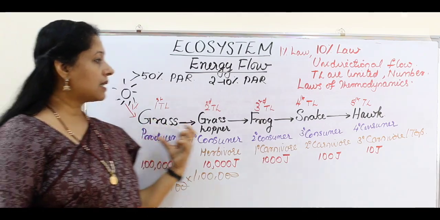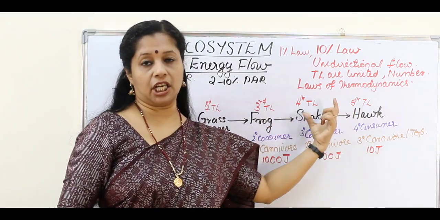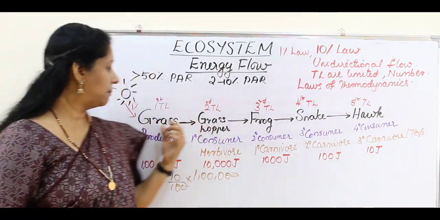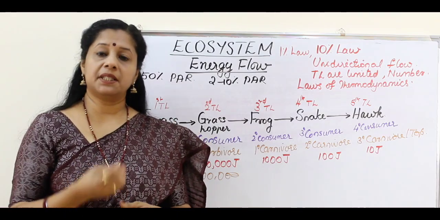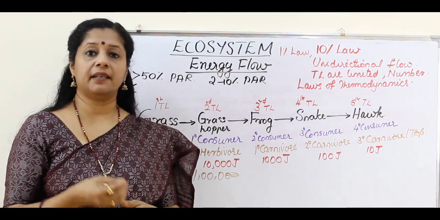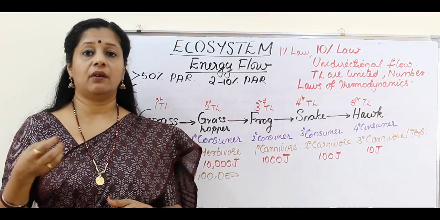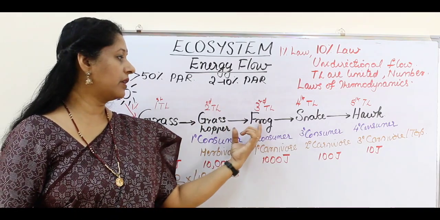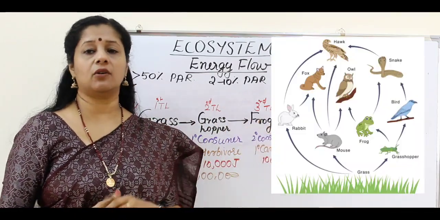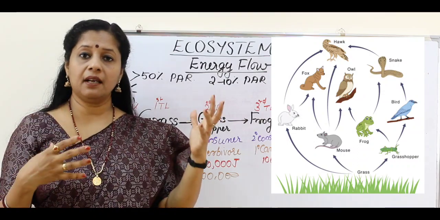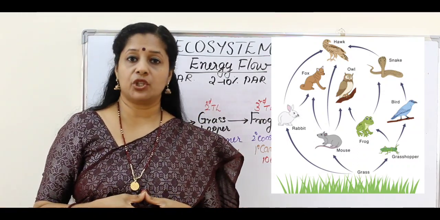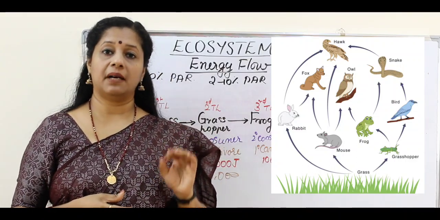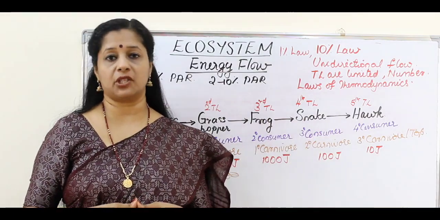And one more thing, this kind of energy representation, energy flow or a food chain, is only a hypothetical situation. It's not necessary that a plant is eaten only by a grasshopper. A bird can also come and eat the plant, or it can be eaten by a cow or a zebra or a rabbit or a deer, any animal. So there is always a choice. A frog is not only eaten by a snake, any other animal can also eat a frog. So it can be an interconnected network of food chains, which is called a food web. So in reality, in nature, what exists is the food web, but this is only a hypothetical representation of energy flow.